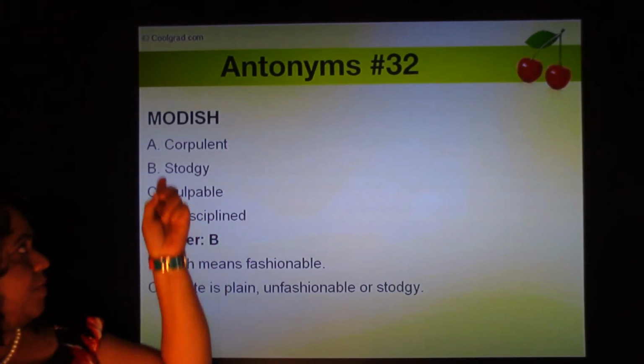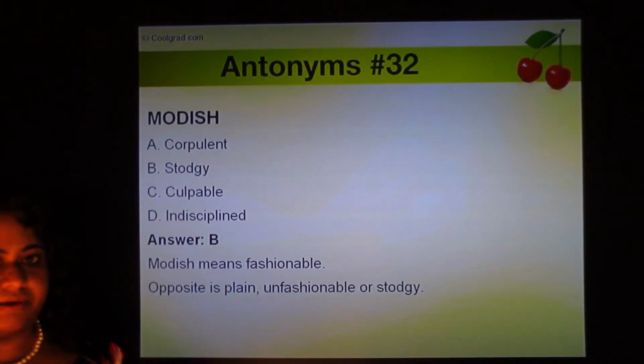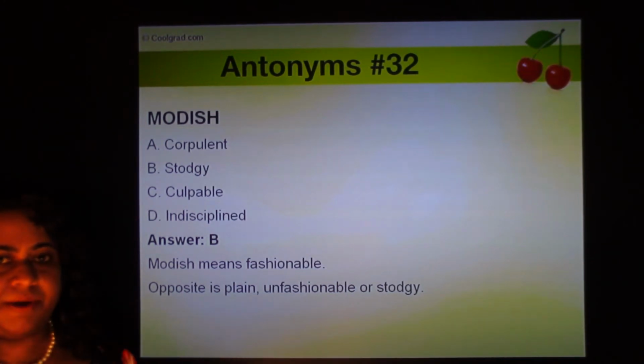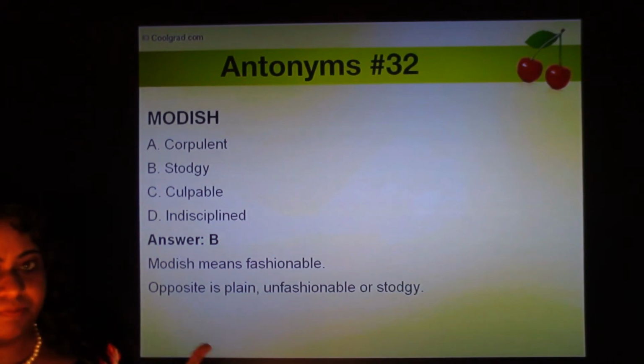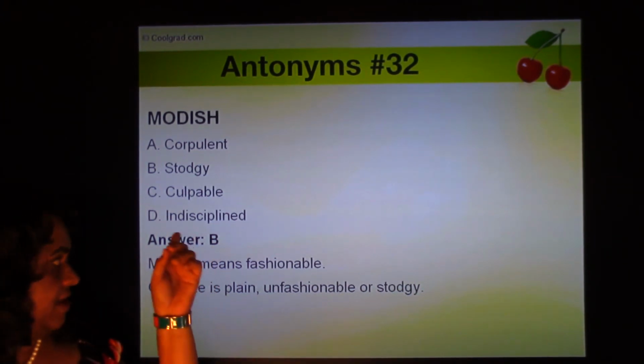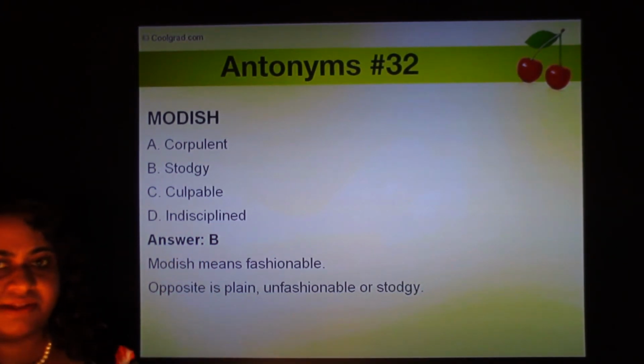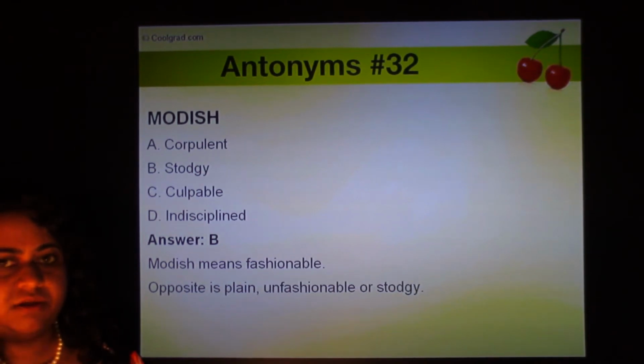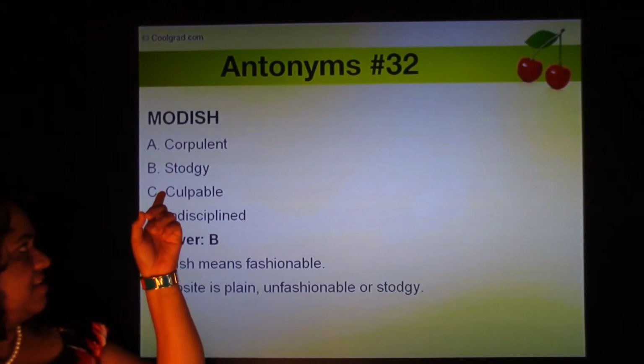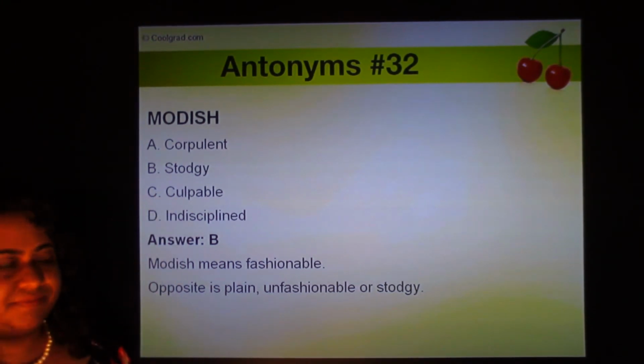Sometimes you might think modish is something to do with following a particular mode, a method, being disciplined. It's nothing to do with that. And for the opposite you might be tempted to pick indisciplined. But modish is nothing to do with discipline or being methodical. Modish means fashionable. And the opposite is stodgy or unfashionable.